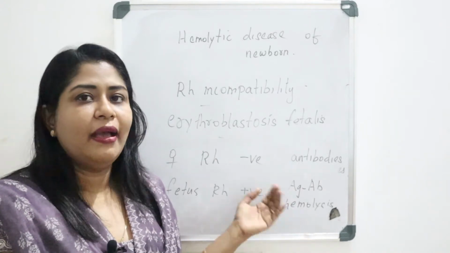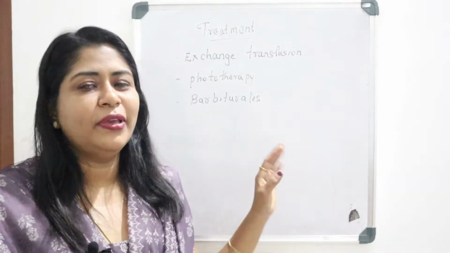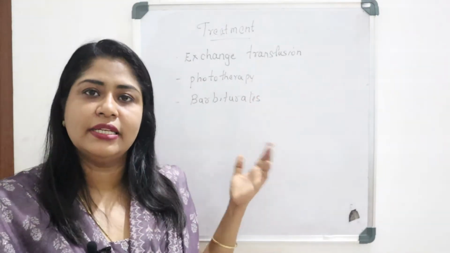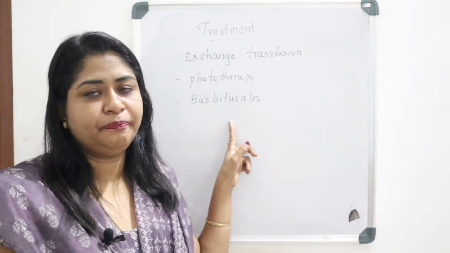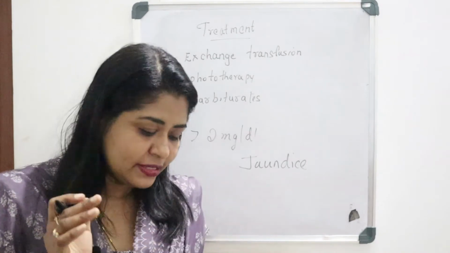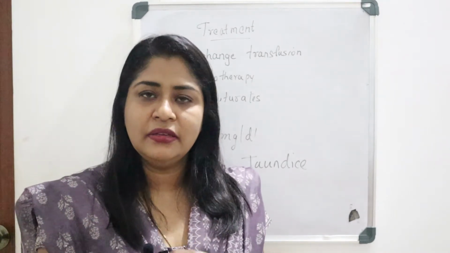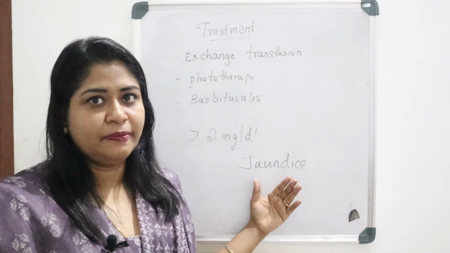Hemolysis will occur, and that is erythroblastosis fetalis. Here the treatment is exchange transfusion, phototherapy, or giving drugs like barbiturates. And if the blood bilirubin level exceeds 2 mg per deciliter, then the bilirubin diffuses into tissues, resulting in jaundice.